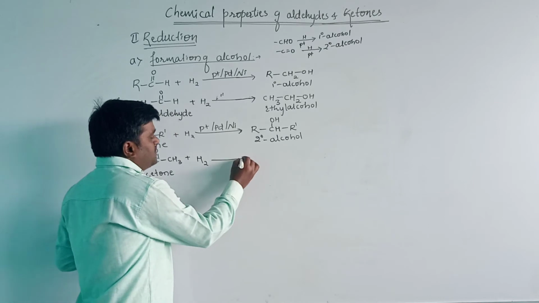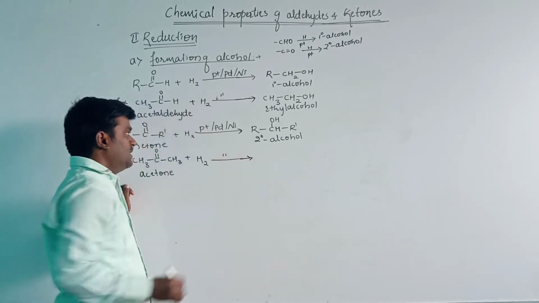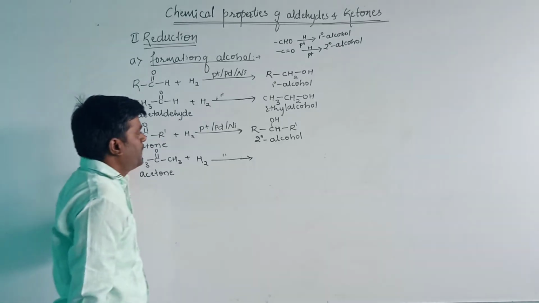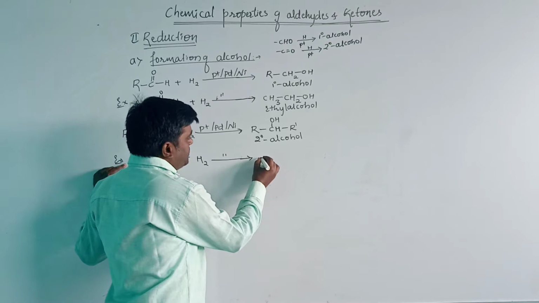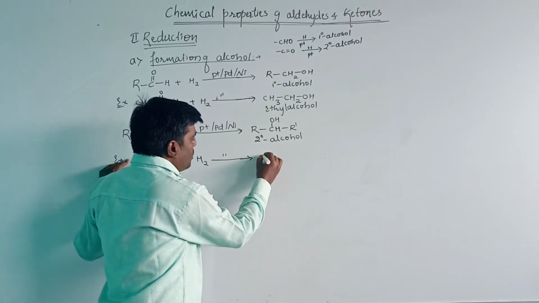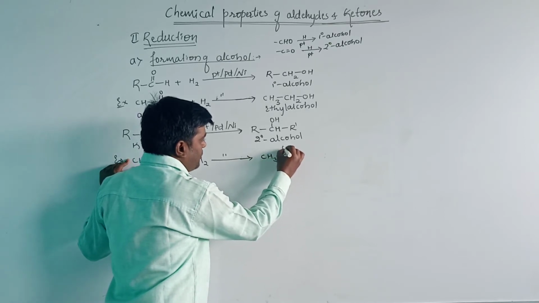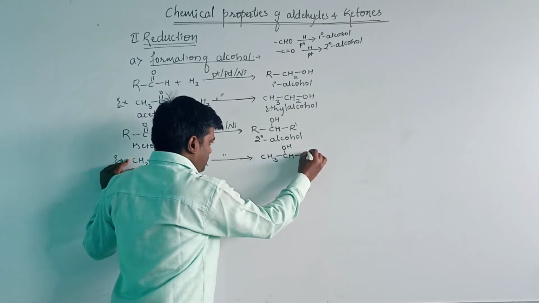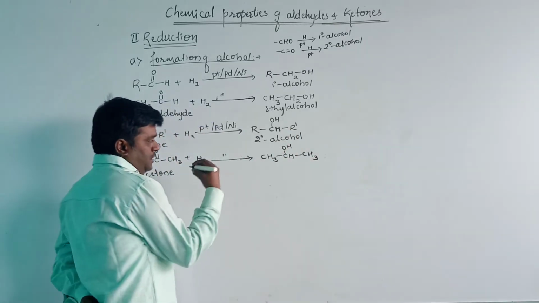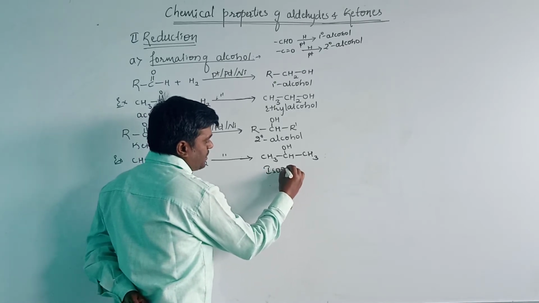When acetone undergoes reduction in the presence of platinum, palladium or nickel as the catalyst, then it will give the secondary alcohol. The secondary alcohol will be isopropyl alcohol, that is CH3CHOHCH3, and the name of this compound is isopropyl alcohol.